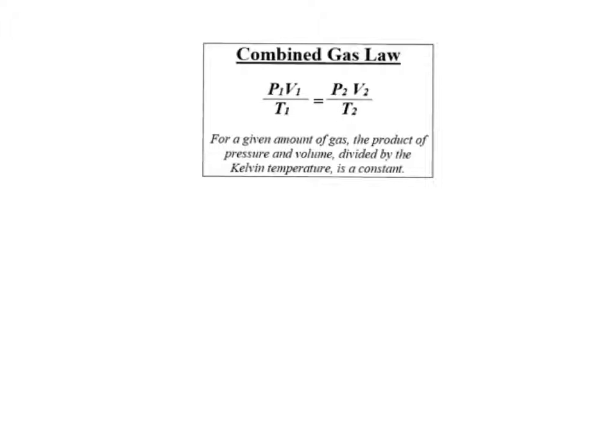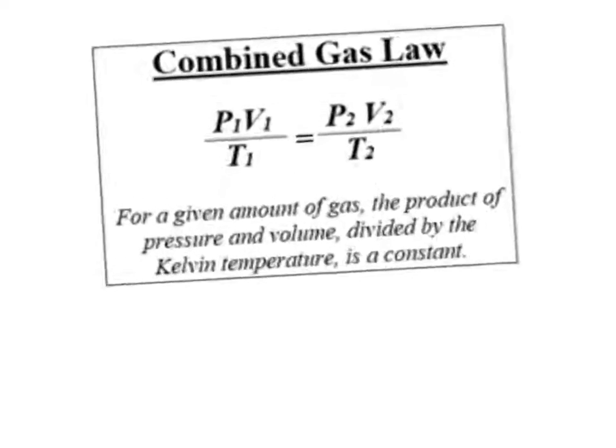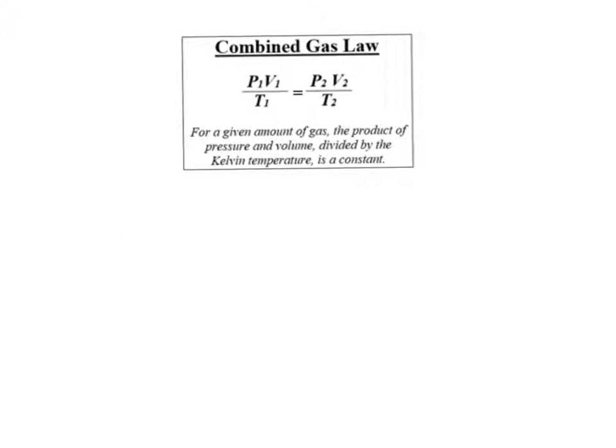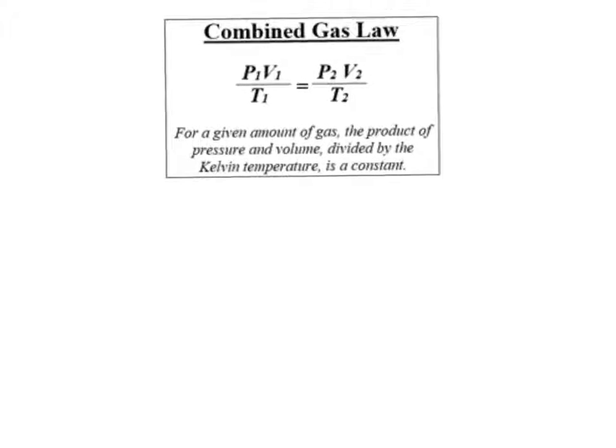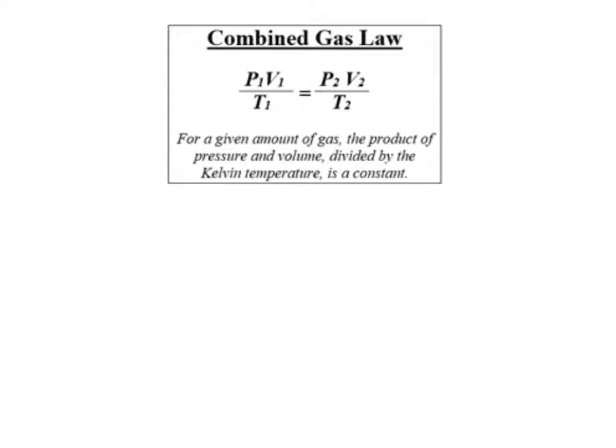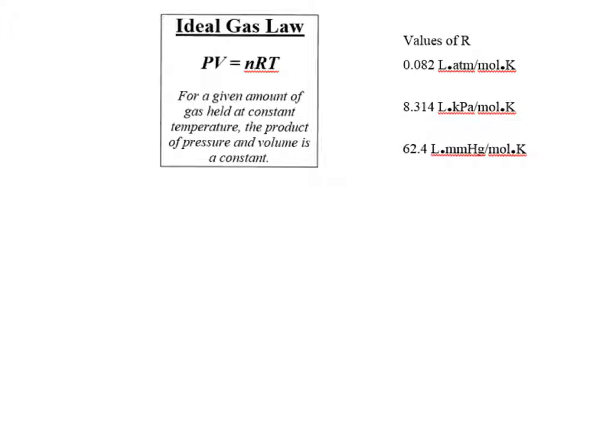So maybe the volume and the temperature change, or the pressure and the temperature, or the pressure and the volume. In those conditions, when more than one of these variables is changing, we're going to use the combined gas law.